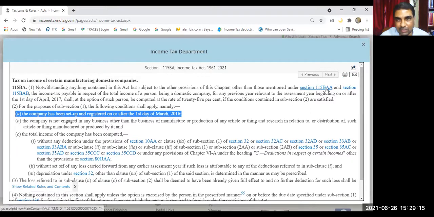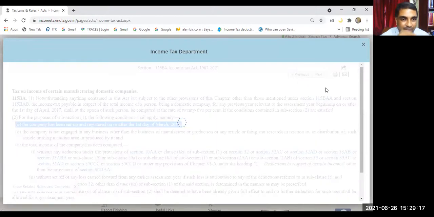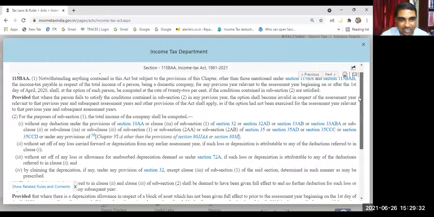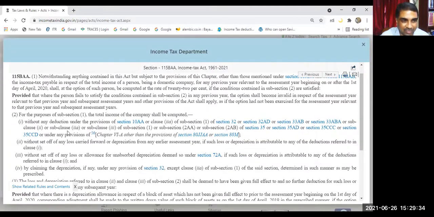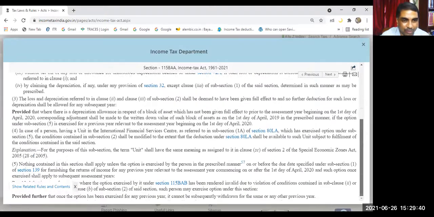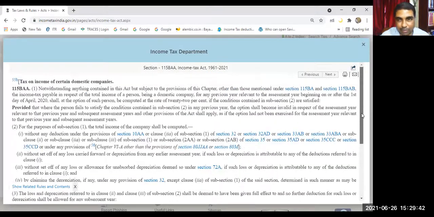If you want to see what 115BAA is, this is also a provision. Here you see the rate of tax is 22%, as mentioned here. One can pay tax at 22%, but again certain conditions have to be complied with. These are the conditions. If these conditions are complied with, then only, we will not go deep into that, the rate is applicable at 22%.